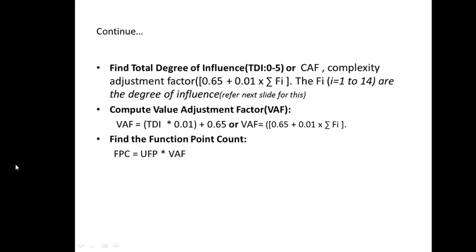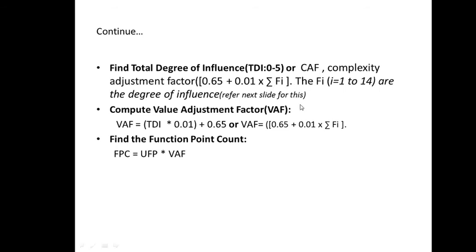Understand it once again: we have 14 complexity adjustment factors, Fi, and these 14 values are scaled in the range 0 to 5. Then we calculate using the expression 0.65 plus 0.01 into summation of Fi. Since there are 14, all the 14 values will be given. Then you add all those and put it here.